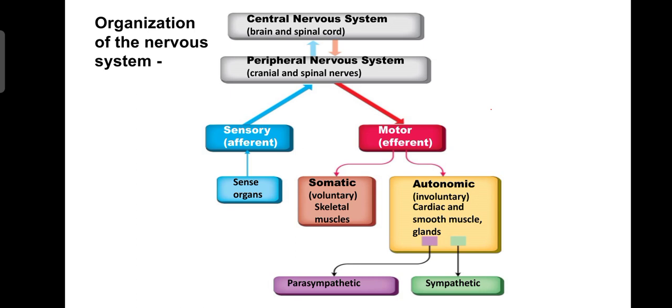And what is increased in the sympathetic condition? The skeletal muscle movement and the energy provided to the skeletal muscle will increase.